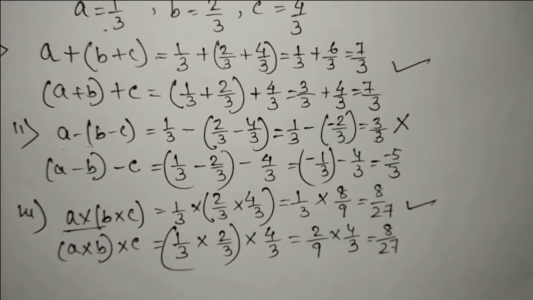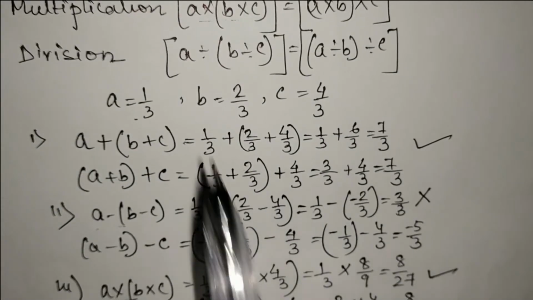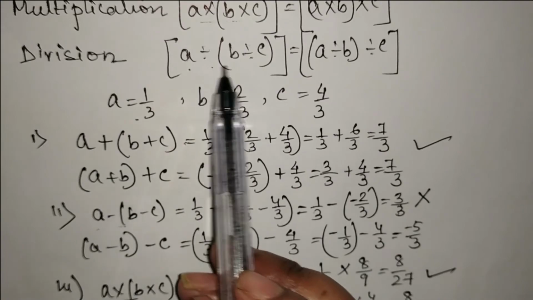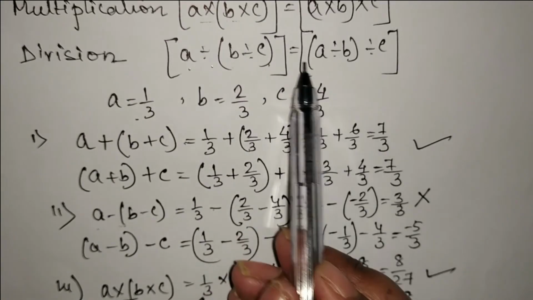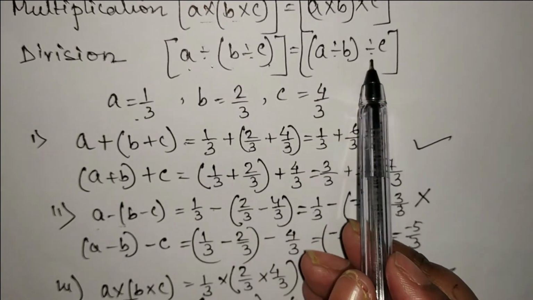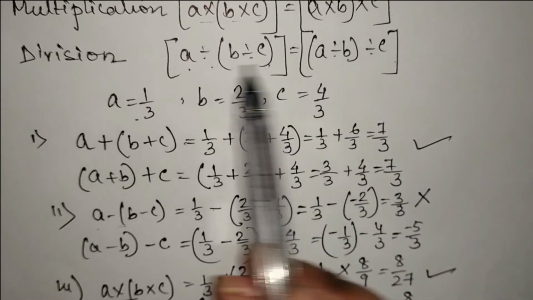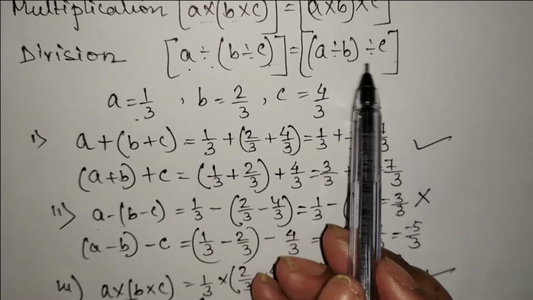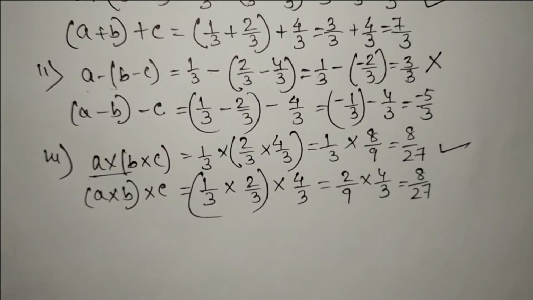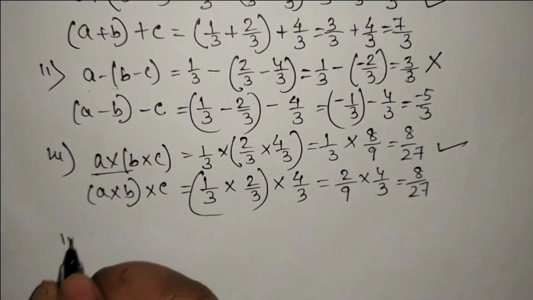Now we will check with division. Now according to this rule, A divided by B divided by C is equal to A divided by B divided by C or not. So after dividing this and this, we'll check whether we are getting the same number or not.